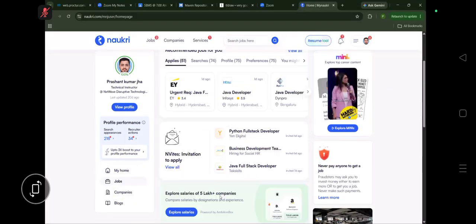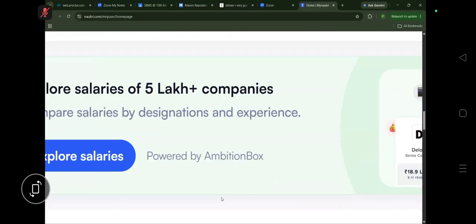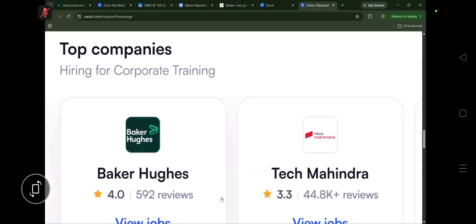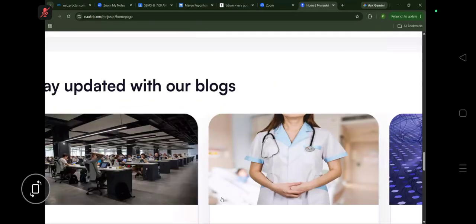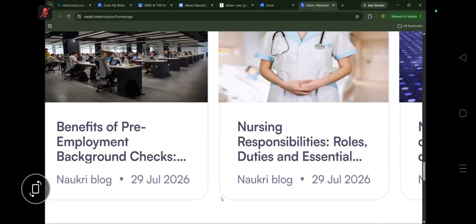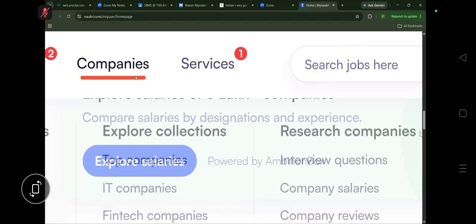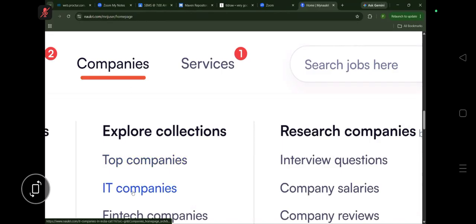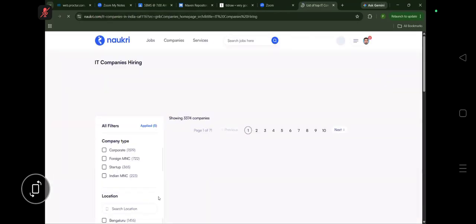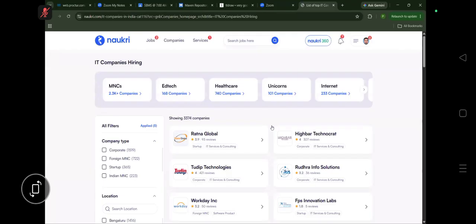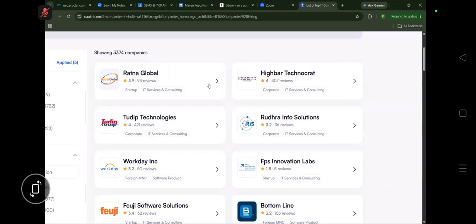See here, everybody. Companies are there right now. Where is the company? Top IT companies will be there. Everybody concentrate. Now, what you have to do when you are going here?